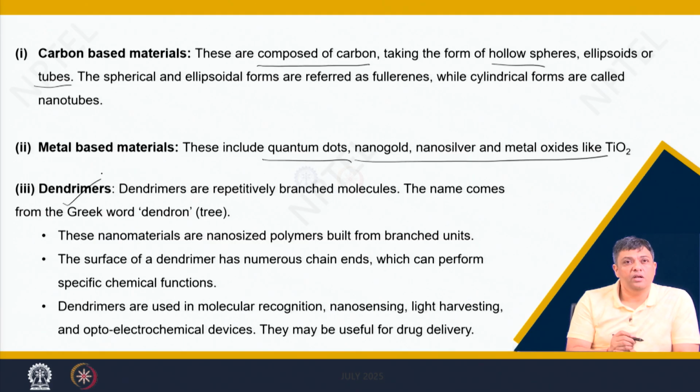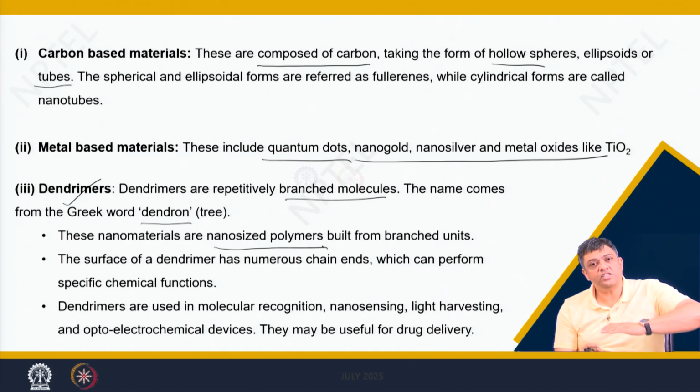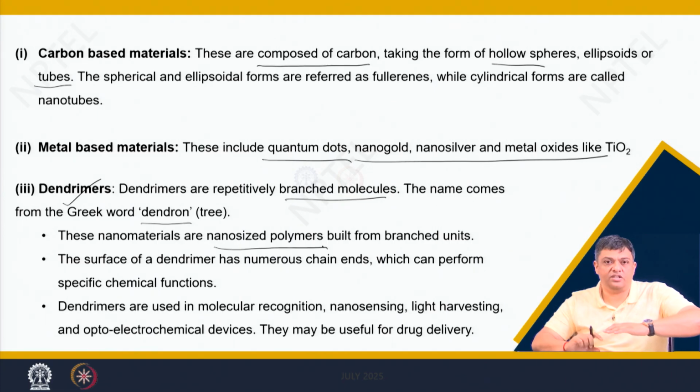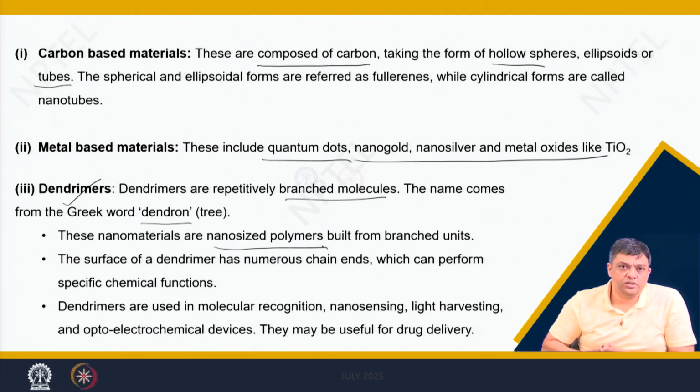Dendrimers, they are repetitive branched molecules. The name comes from the Greek word dendron, meaning tree. So, they are nano sized polymers built from branched units, because polymers are what? Having main chain and side chains. So, you can have nano size polymers built from branched units.